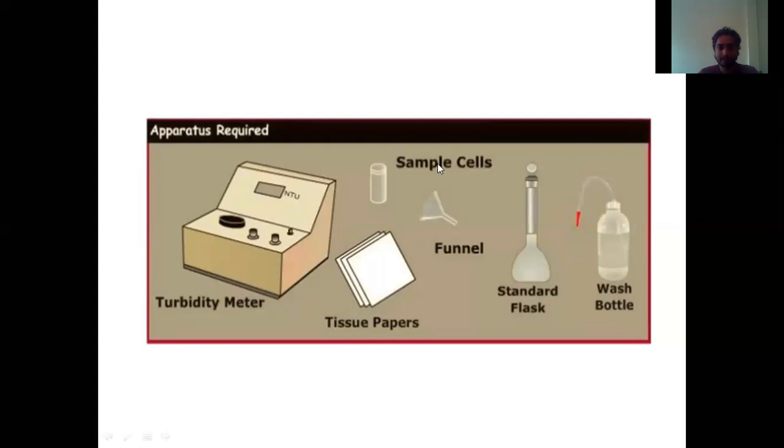Next are the sample cells, which I have told you about, which we put inside the equipment to get the turbidity of the samples. Next are tissue paper, funnel, standard flask, and wash bottle. These are the general auxiliary things used for calculating turbidity.